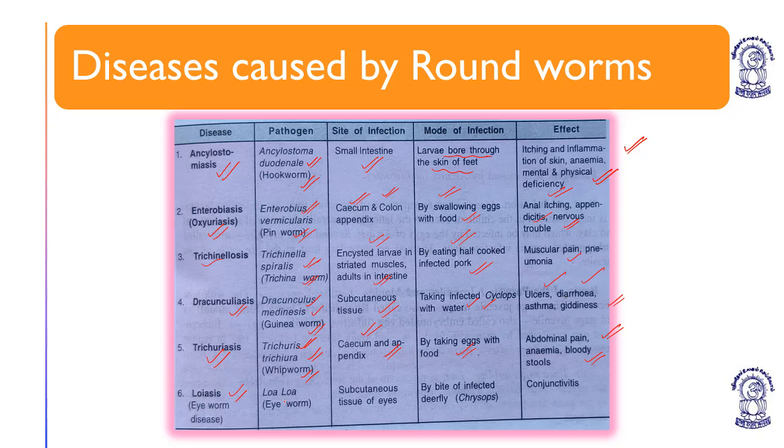Loiasis or eye worm, Loa loa. Site of infection is subcutaneous tissue of eyes. Mode of infection is by the bite of infected deer fly or Chrysops. Effect: conjunctivitis. So loiasis is caused by Loa loa, the eye worm. The site of infection is subcutaneous tissue of eyes. The mode of infection is by bite of infected deer fly or Chrysops. Effect is conjunctivitis.